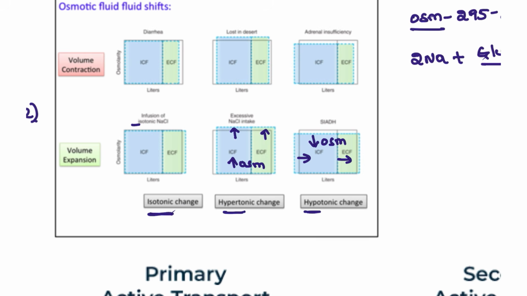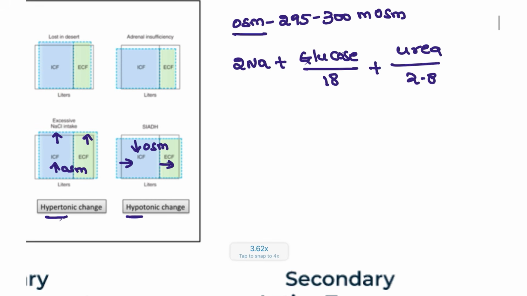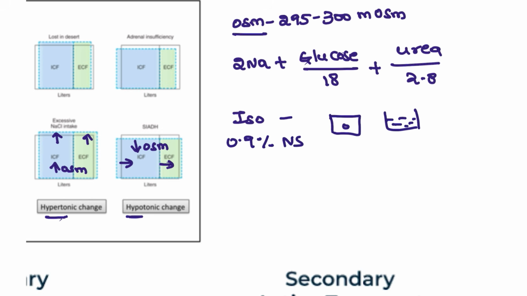What is happening? Just by that, you can answer these questions. For example, I give the isotonic. What is the most commonly used isotonic fluid? 0.9% NS, right? This is the isotonic. The cell contains the normal osmolarity of 295, and the fluid that we are giving also has the same contents. So there is no change. Only water is freely permeable.